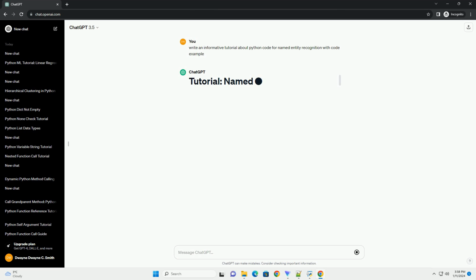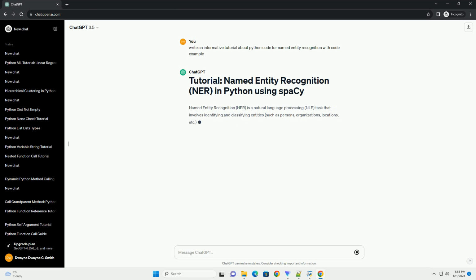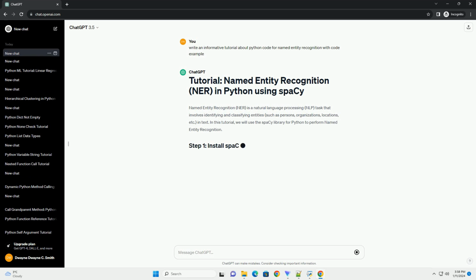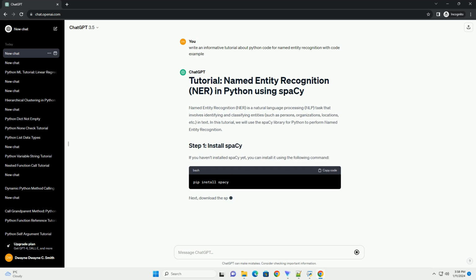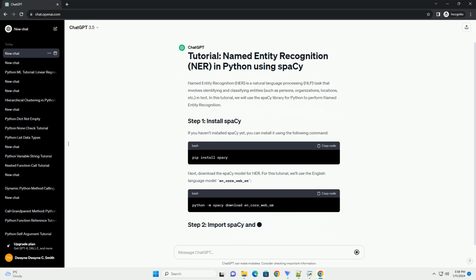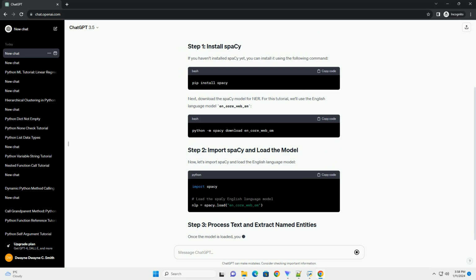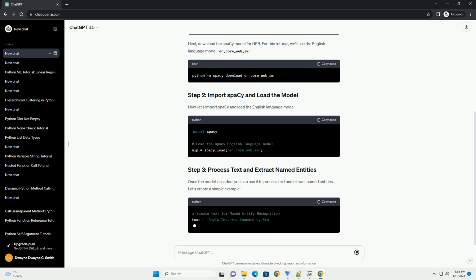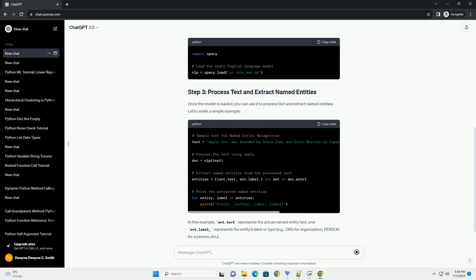Named entity recognition (NER) is a natural language processing (NLP) task that involves identifying and classifying entities, such as persons, organizations, locations, etc., in text. In this tutorial, we will use the spaCy library for Python to perform named entity recognition.